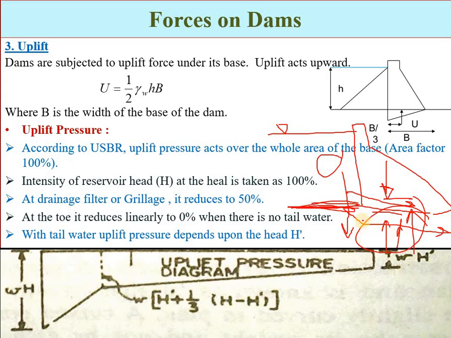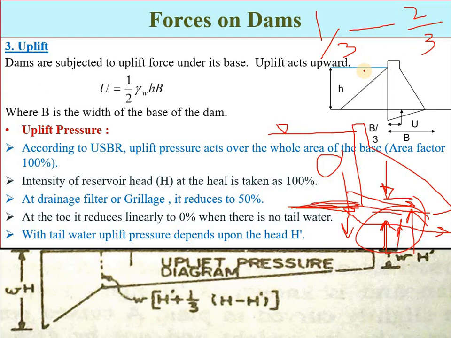One concept is that the uplift pressure acts on 1/3 to 2/3 of the base area. That is, one concept recommends that a value of 1/3 to 2/3 of the area should be considered as the effective area over which the uplift force will act.